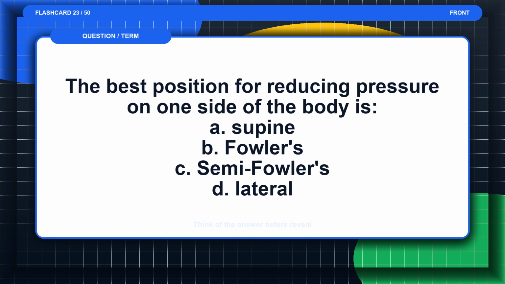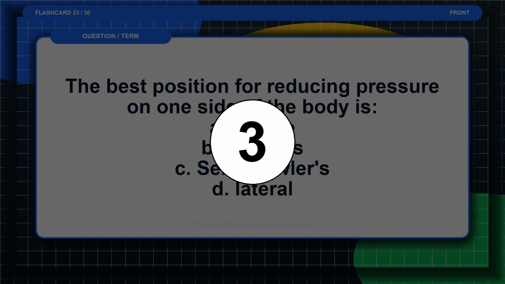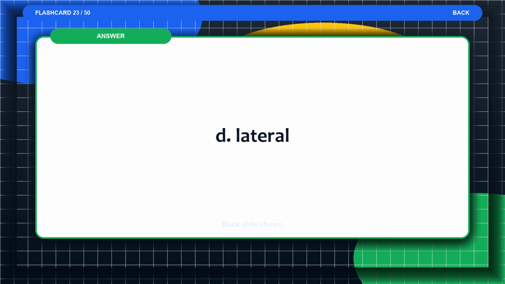Flashcard 23. The best position for reducing pressure on one side of the body is: A. Supine. B. Fowlers. C. Semi-Fowlers. D. Lateral. Think of the answer before the reveal. The answer is D. Lateral.